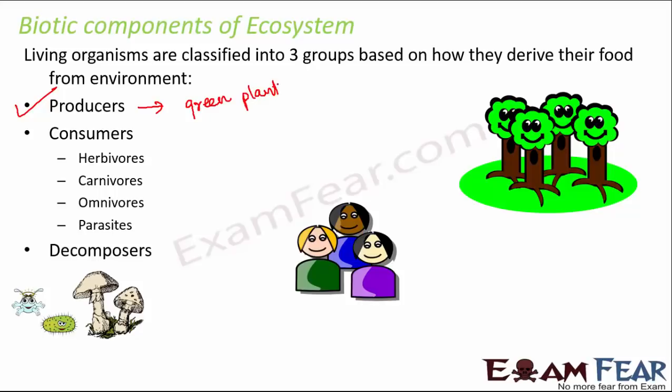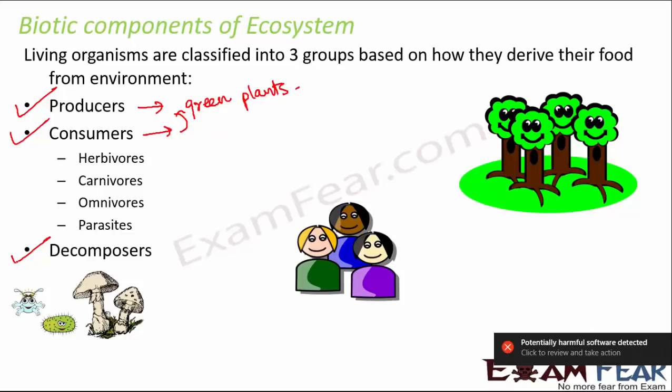Next is consumer, which depends on the green plants for their food. So consumers depend on producers for their food. And third category is decomposers, which feed on dead and decaying matter. Like when any living organism dies, whether it is plant or animal dead waste, the decomposers feed on them, and that's how they survive.